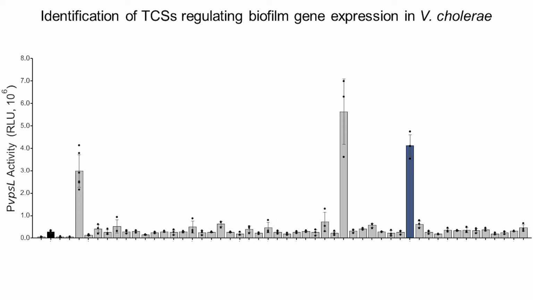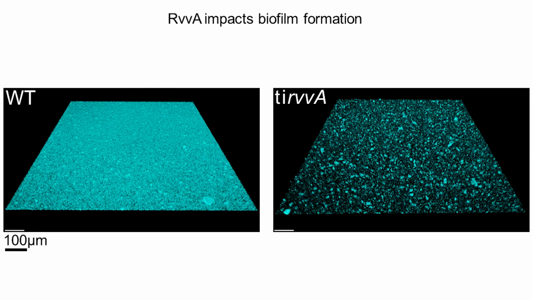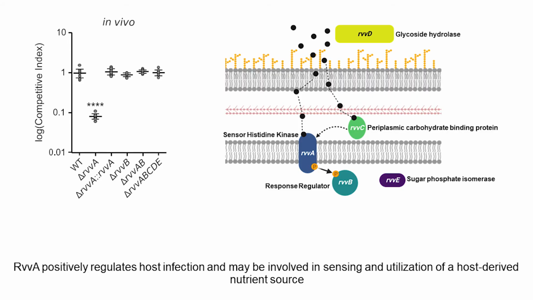RvvA's impact on biofilm formation was clearly visualizable with confocal microscopy, where biofilm formation with RvvA absent led to increased roughness and microcolony formation, which is associated with increased biofilm production. Further work has found that RvvA also positively regulates virulence in Vibrio cholerae. Its absence led to a defect in host colonization, and some additional data from our lab suggests that this system may be involved in utilization of a host-obtained nutrient source.